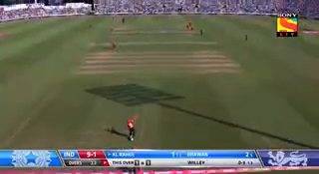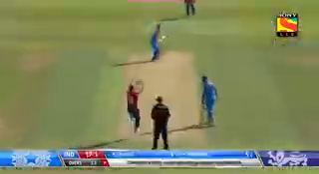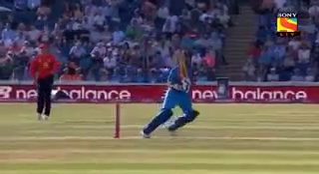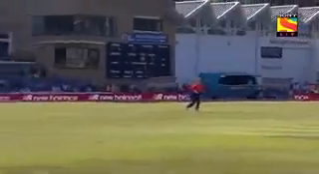Timed beautifully. Don't think it's going to go for 4, but it's a fast outfield. Should be 3. It is 3. Timing is exquisite. That's an exquisite shot. That has flown and it's gone straight through the hands. This ball has absolutely flown off the middle of the bat of Shikhar Dhawan.